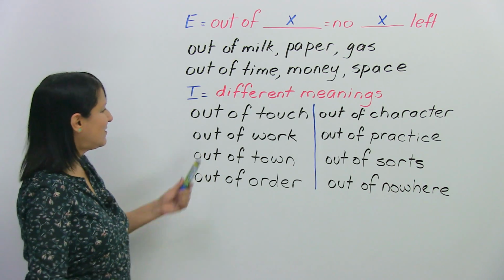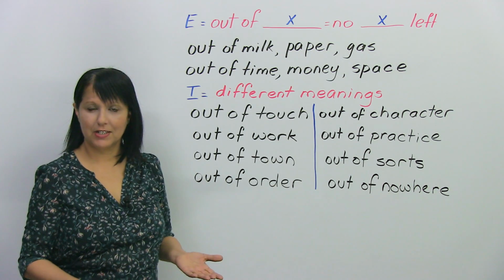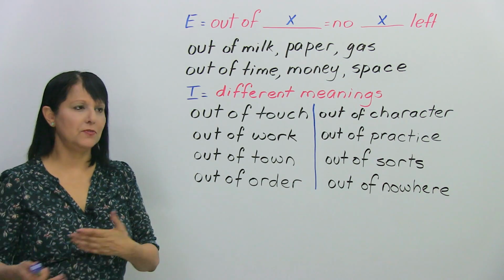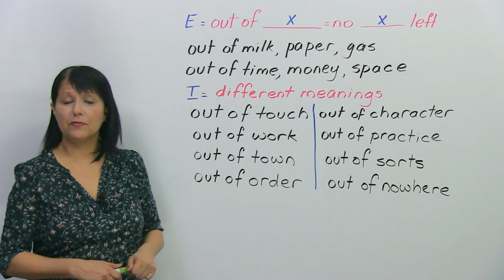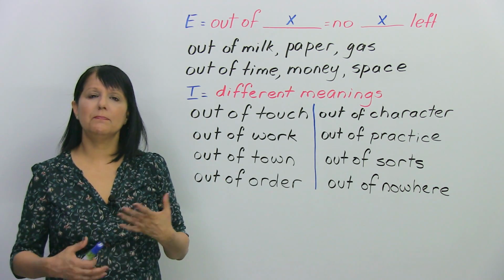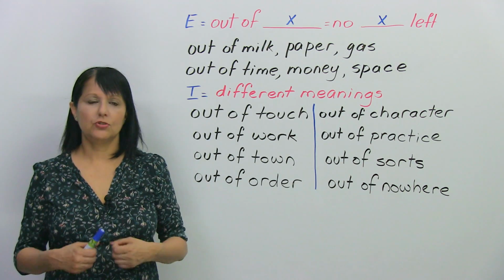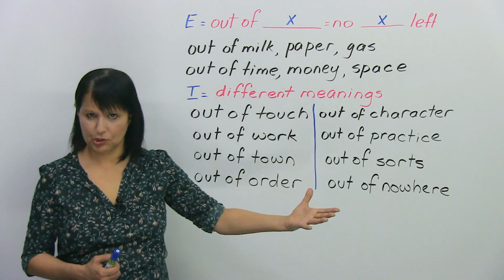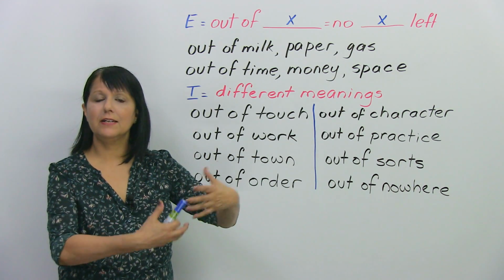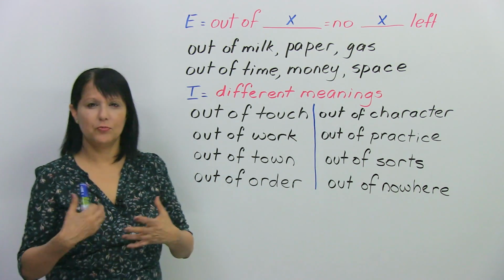All right. So the first one is "out of touch." You might have heard this, especially if you write to people by email. What it means to be out of touch means to not be in contact. So I haven't heard from John for a long time. We've been out of touch. All right? We're not in contact regularly.